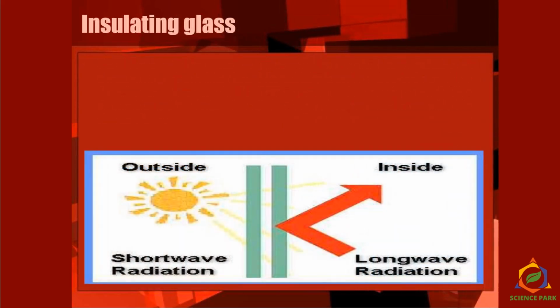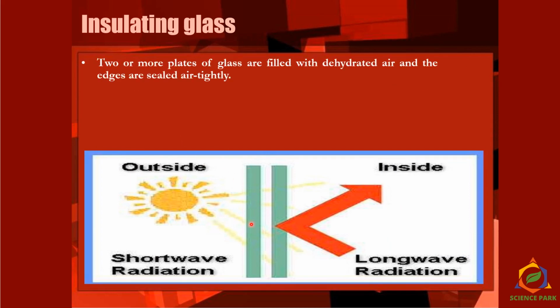Now what are insulating glasses? If I want it cooler inside my home, I will use such a process. Two or more plates of glass are filled with dehydrated air. What is dehydrated air? Air where there is no humidity. The humidity or water content in the air has to be zero. Such air is then filled in between two glasses, and then they are sealed tightly. In that case, however humid or hot it is outside, inside you will feel cooler.